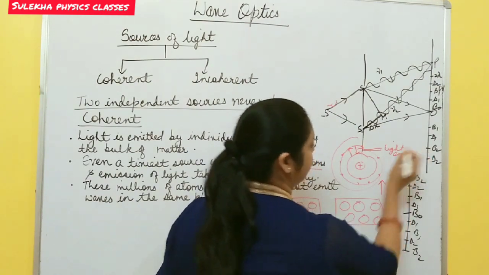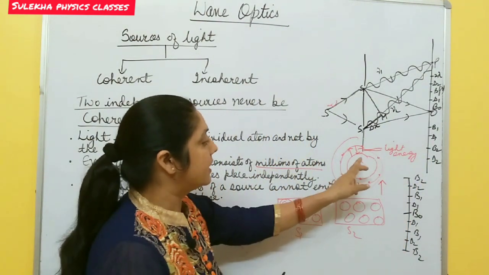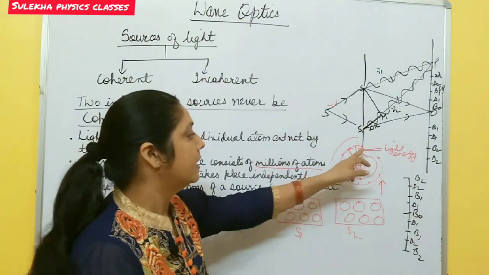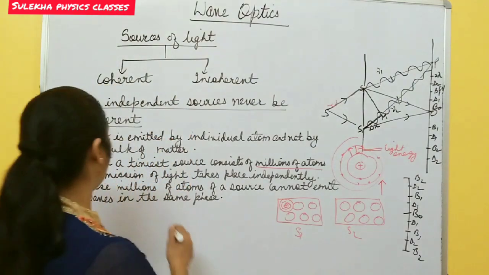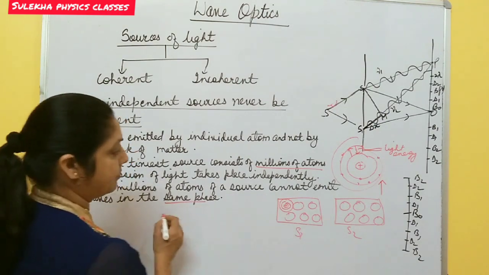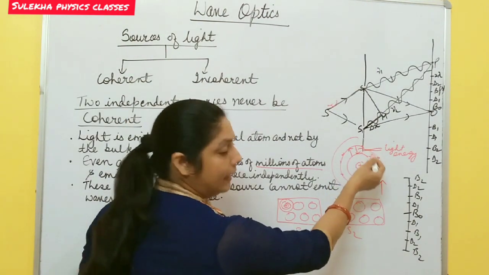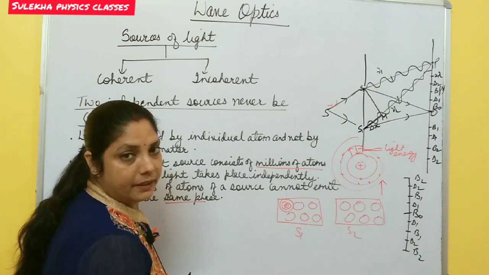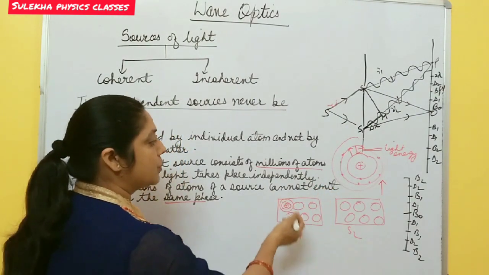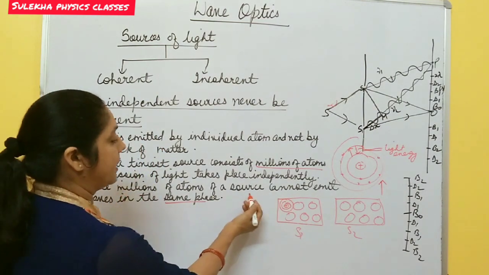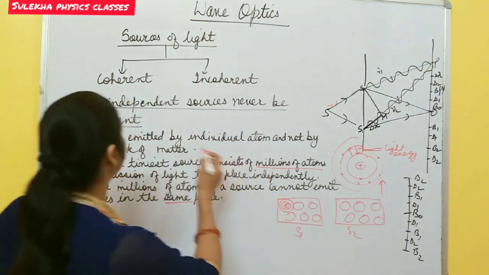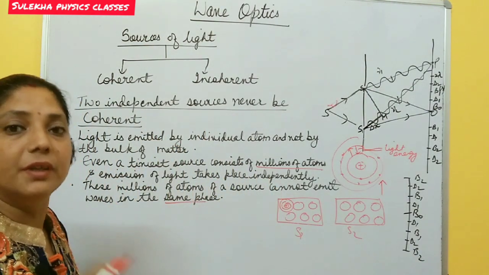Then we get light energy. When atoms come back to their original ground state from the higher state, light energy is emitted. And all these millions of atoms of a source cannot emit waves in the same phase. All these electrons emit light independently, not at the same time, okay? There is a time difference. Their phases are different. So two independent sources can never be coherent.